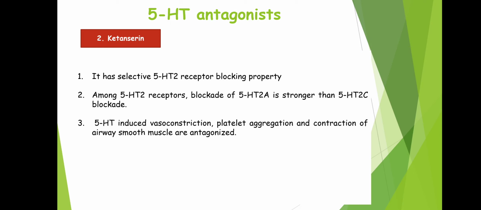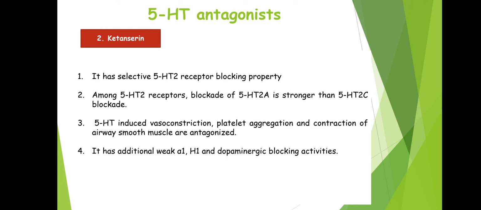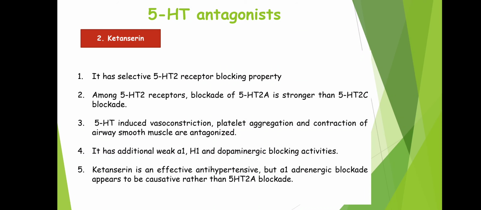5-HT induced vasoconstriction, platelet aggregation and contraction of airway smooth muscles are antagonized. It has additional weak alpha 1, H1 and dopaminergic blocking activities also. Ketanserin is an effective antihypertensive, but alpha 1 adrenergic blockage appears to be causative rather than 5-HT2A blockage. So this is about ketanserin.